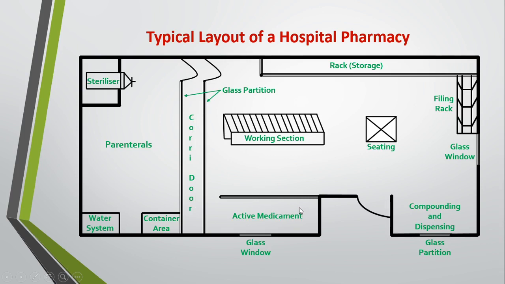As well as in the hospital pharmacy there is a separate area for storing the active medicament. Whatever active medicament is required for production of parenterals is taken in the required quantity by using a weighing balance or other weighing machine.